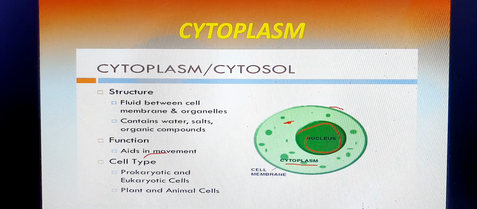What is prokaryotic and what is eukaryotic? Prokaryotic is found in unicellular species, whereas eukaryotic is found in multicellular species. Prokaryotic means they do not have a well-defined nuclear membrane or a developed nucleus, whereas eukaryotic cells have a well-developed nucleus with a nuclear membrane. Normally the prokaryotic cell is found in bacteria, whereas the eukaryotic cell is found in all multicellular species or living bodies.